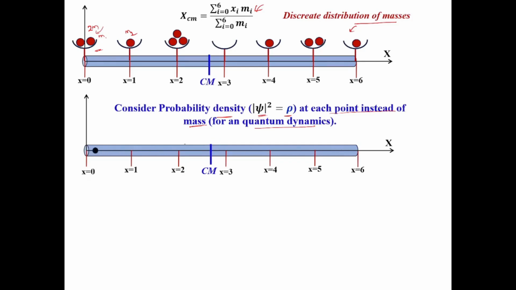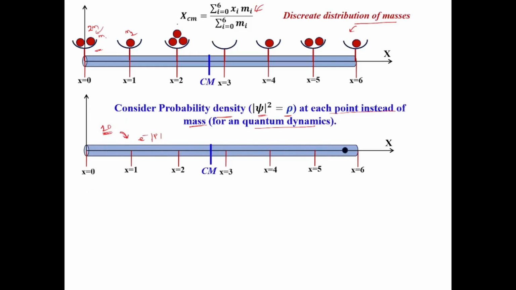So here you can see a quantum dynamics: a teeny particle, which may be an electron or proton-size particle, moving one-dimensionally, here along the x-axis as shown in the figure. Then what is the position where we expect that most of the time we can find the particle? Or what is the expectation value of the position of this particle?